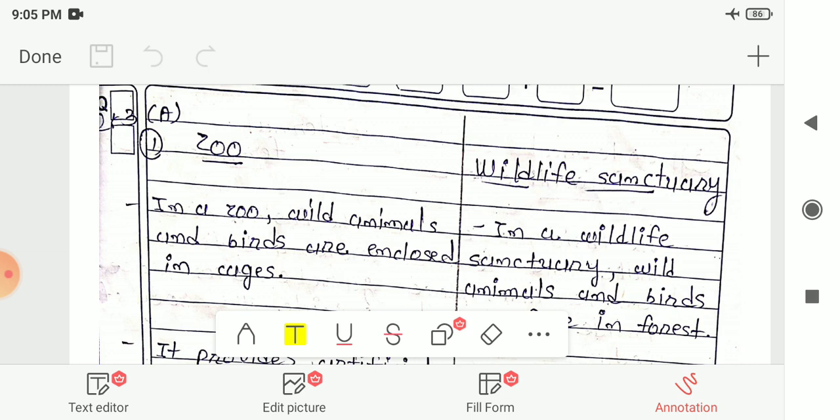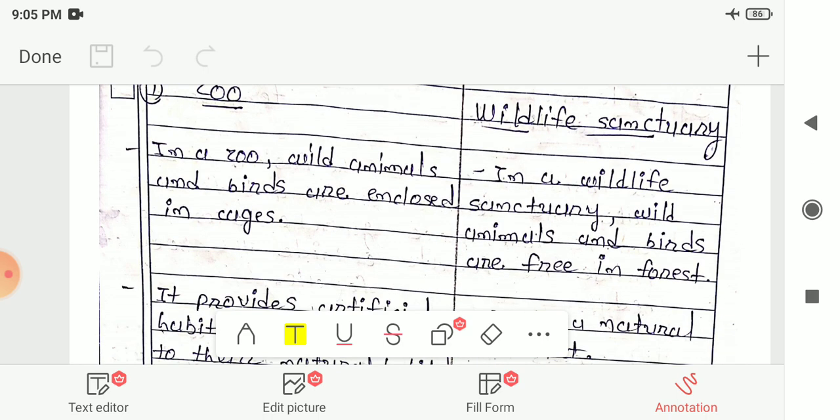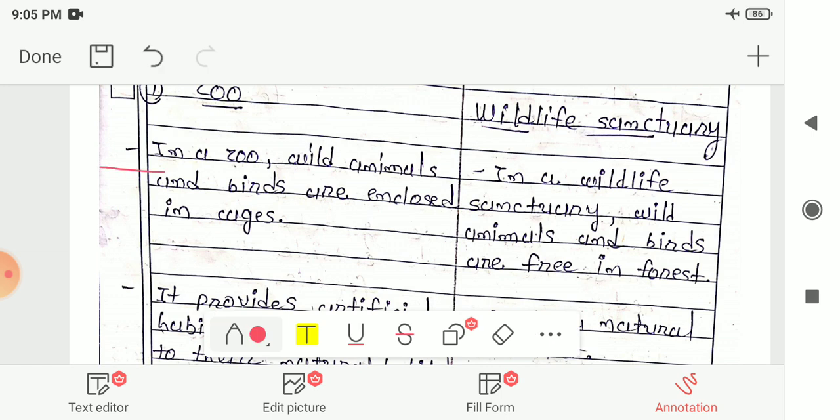So let me start with the first difference, that is between zoo and wildlife sanctuary. So in a zoo, wild animals and birds are enclosed in cages, whereas in the wildlife sanctuary, wild animals and birds are free in the forest. So this is the first difference between zoo and wildlife sanctuary.